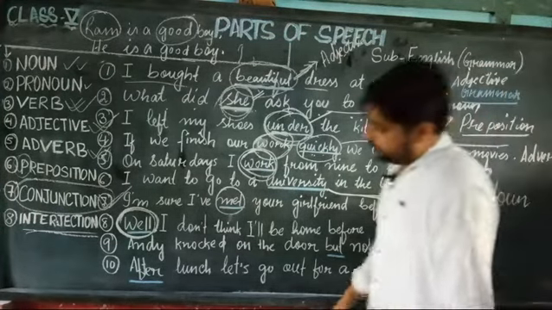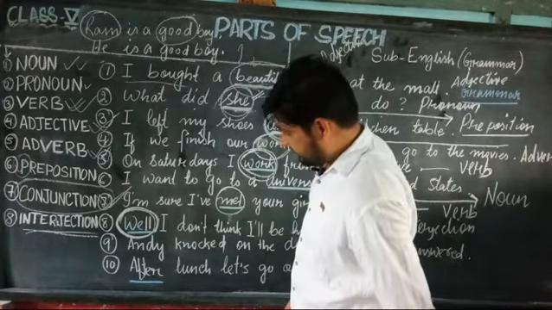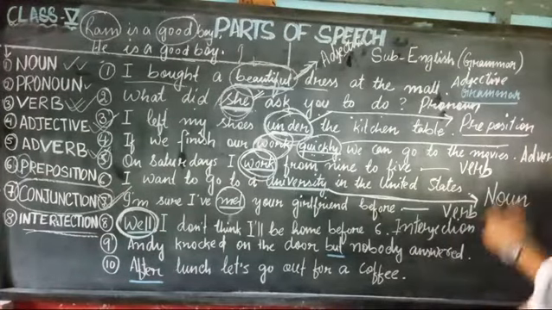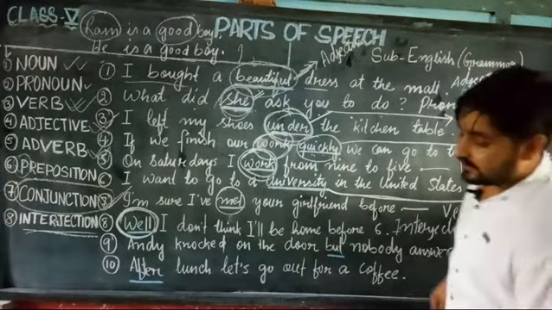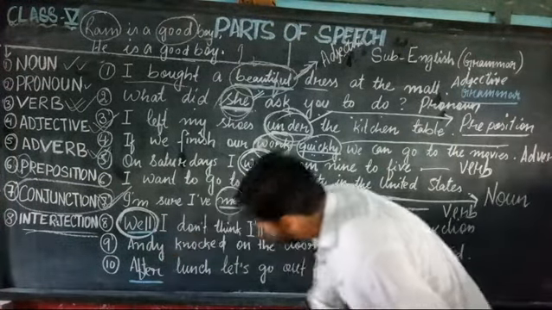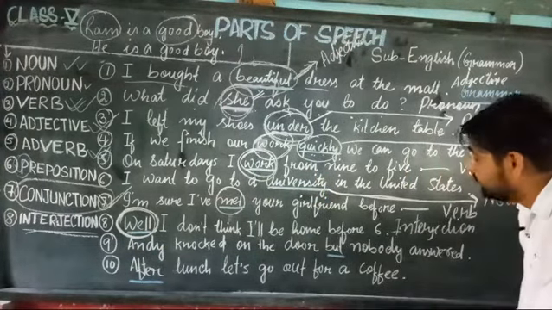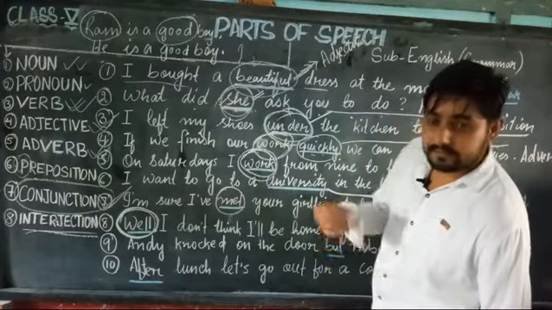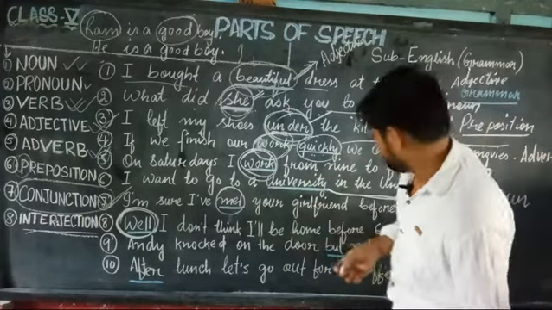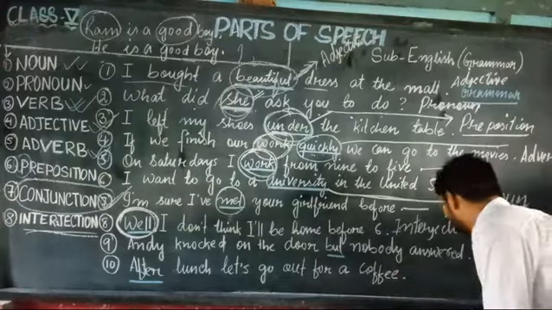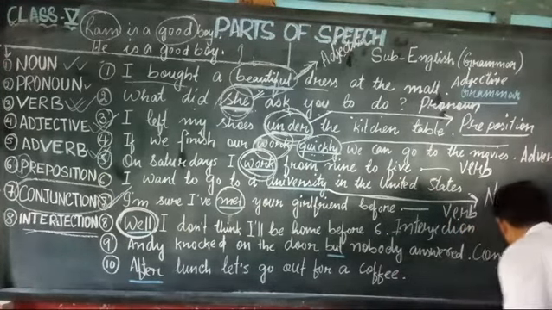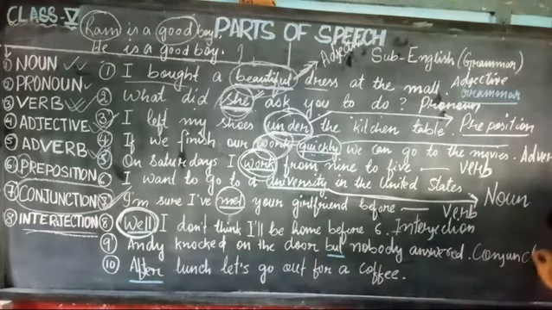So move to the next question. Andy knocked on the door, but nobody answered. The words that join the other words, we can say the joining words, we can say a conjunction, right? "But" is a joining word. So this is conjunction. Conjunction means joining words.